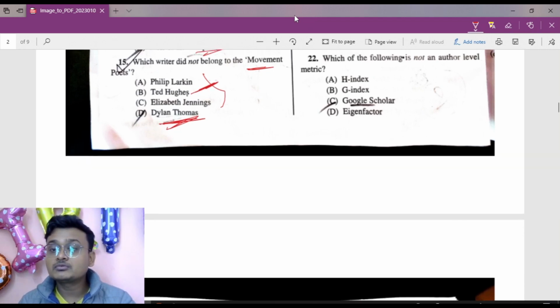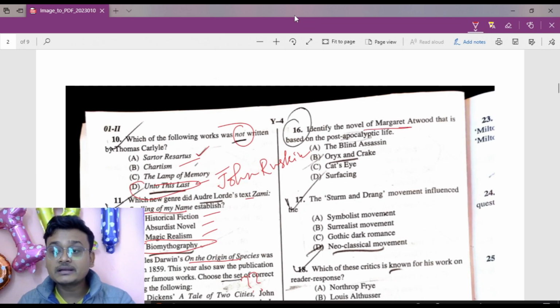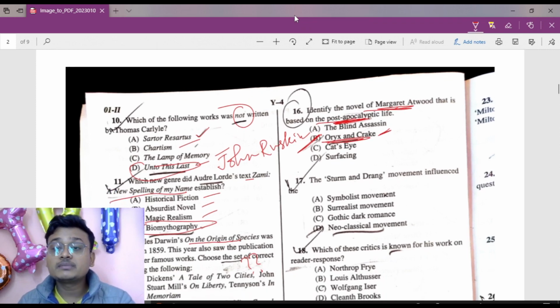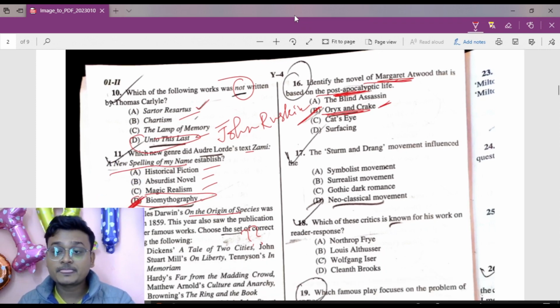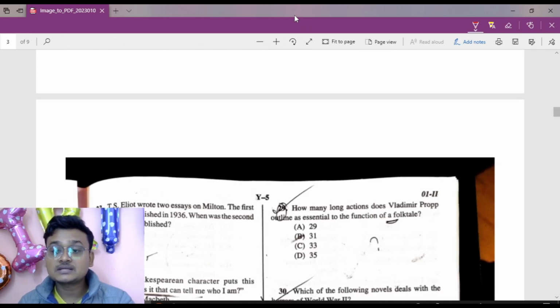Now move to question number 16. Identify the novel by Margaret Atwood that is based on post-apocalyptic life. That novel is Oryx and Crake, by Margaret Atwood, which belongs to post-apocalyptic fiction. Sturm und Drang movement influenced the Neoclassical movement? Option D here is the right answer.